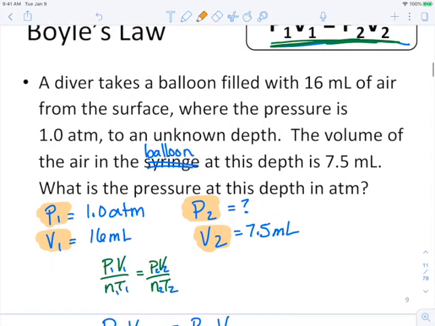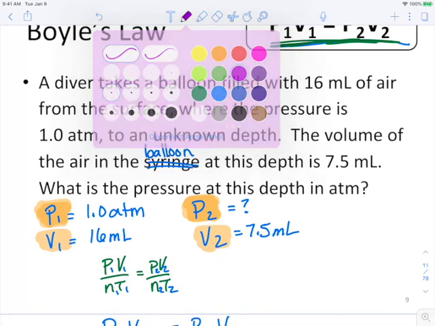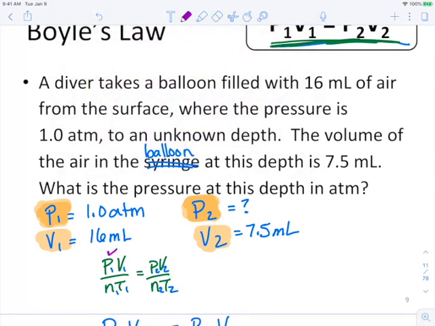All right, so Boyle's law, in this problem, we have a pressure 1 and a pressure 2. So the pressure has changed, and I'm going to put a check mark by the P. We need that pressure because it's changing. Volume, volume 1 and volume 2. Again, we need the volume because it's changing.